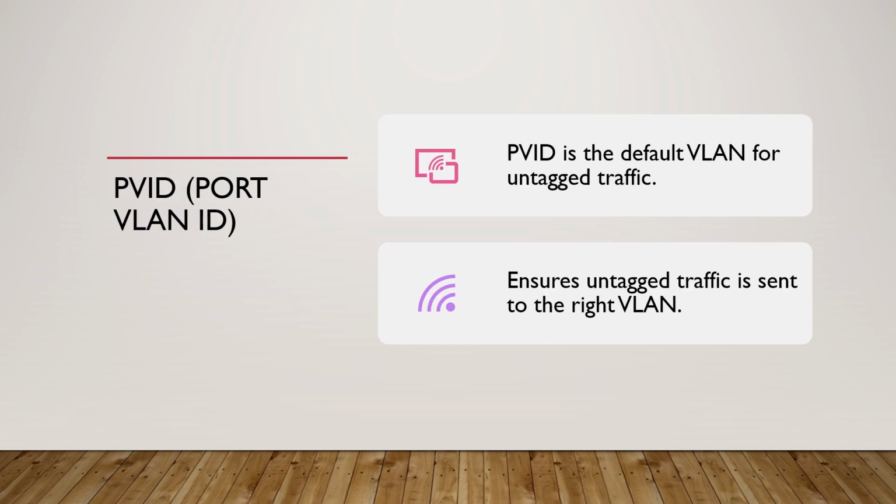PVID. The PVID tells a switch which VLAN to assign to the untagged traffic. If a port has a PVID of 10, all untagged traffic will be sent to VLAN 10 by default.